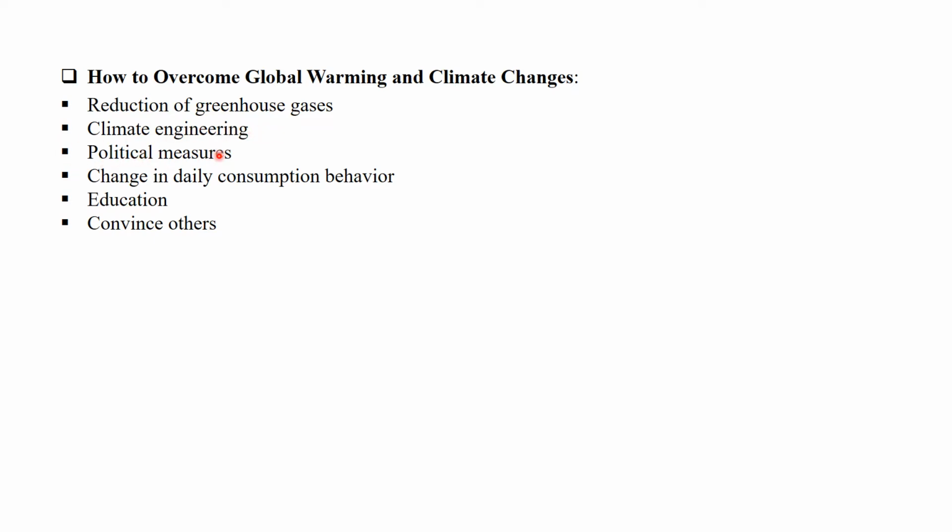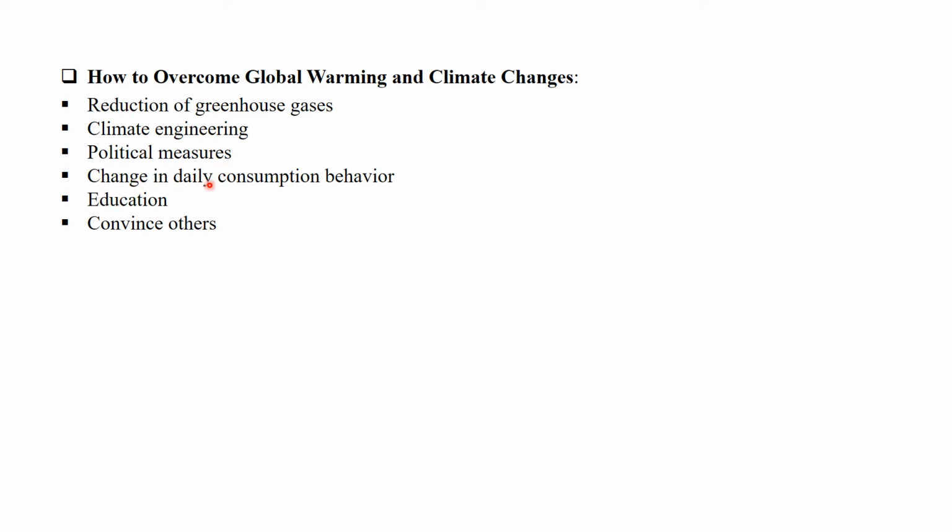Then political measures. Political measures means the government has to pay attention to that problem and try to find new policies or make new acts regarding the issues, so that the amount of gases released by greenhouse sources is kept within a certain limit. These come under political measures.